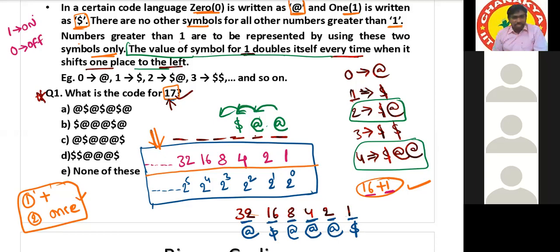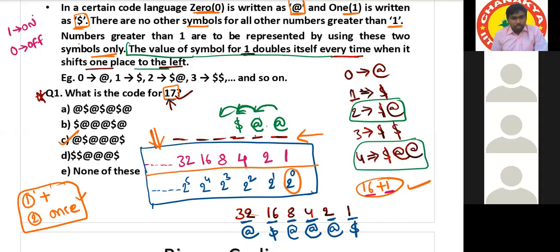Now what is your option? Option C. Are you going from left to right or right to left? Right to left only. We have to take from right to left only. Always start with 2 power 0 at the rightmost position.